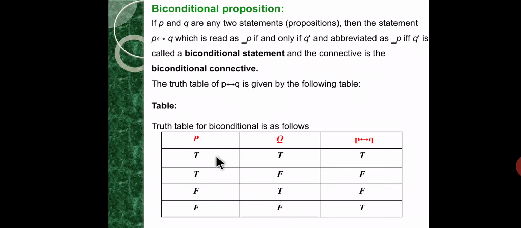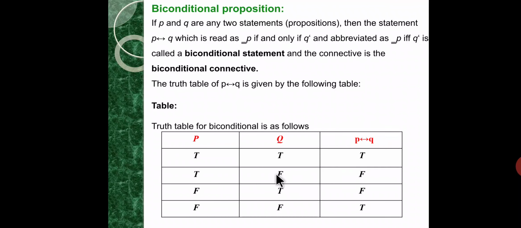Look at the truth table: P and Q have the same truth values in the first and fourth cases. In the first case P and Q are both true, so the biconditional is true, and in the fourth case both are false, so the biconditional is also true. In the remaining cases it is false, because in the second and third cases P and Q have opposite truth values.